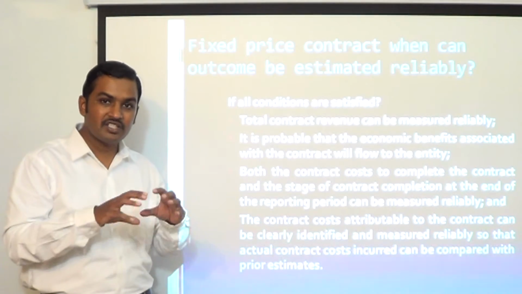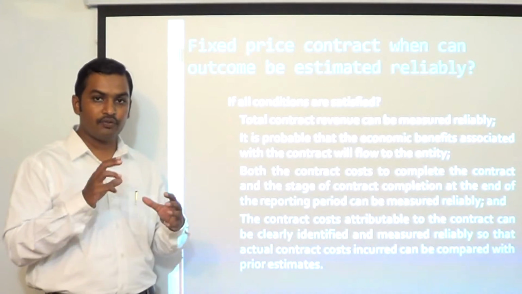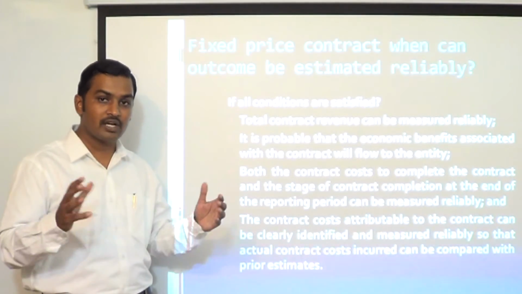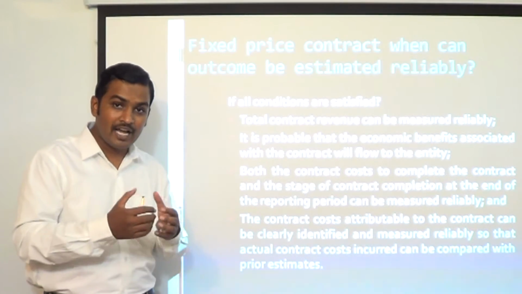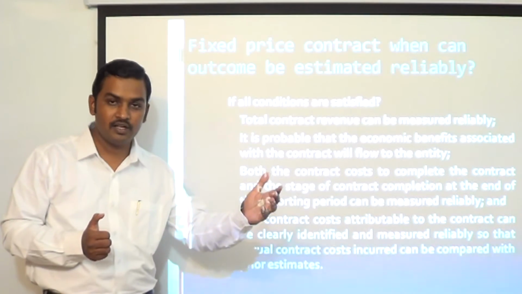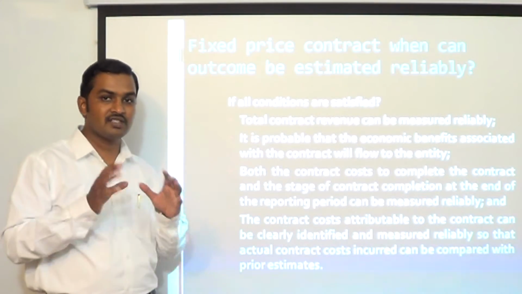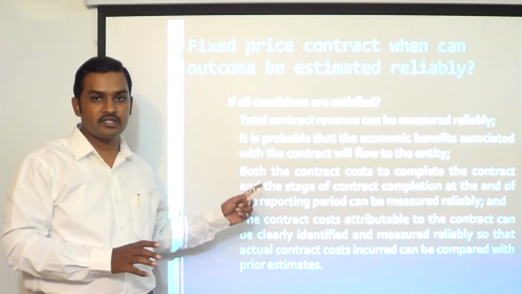I am also able to measure the stage of completion at the end of the year. And the last point is I am able to find out the various costs which are attributable to the contract. I am able to measure them reliably so that I am able to compare the costs which have already been incurred with the cost which was budgeted. So when these points are satisfied, we can say that the outcome of the contract can be estimated reliably, and you can apply the percentage of completion method.